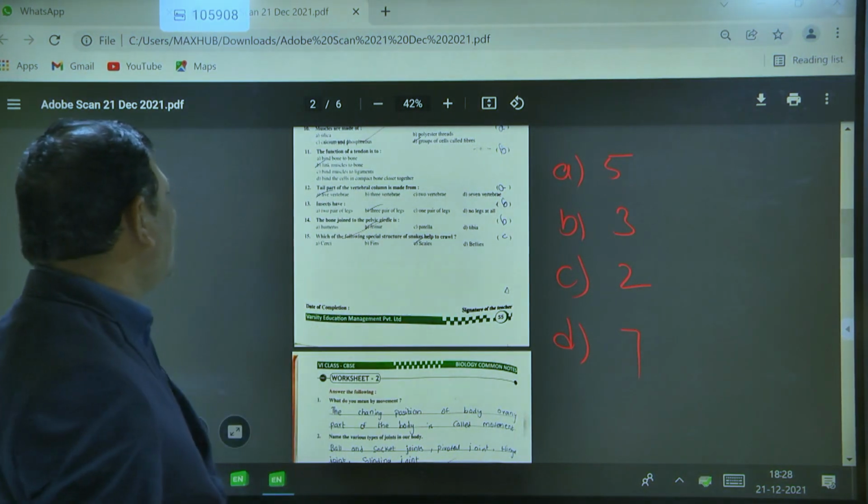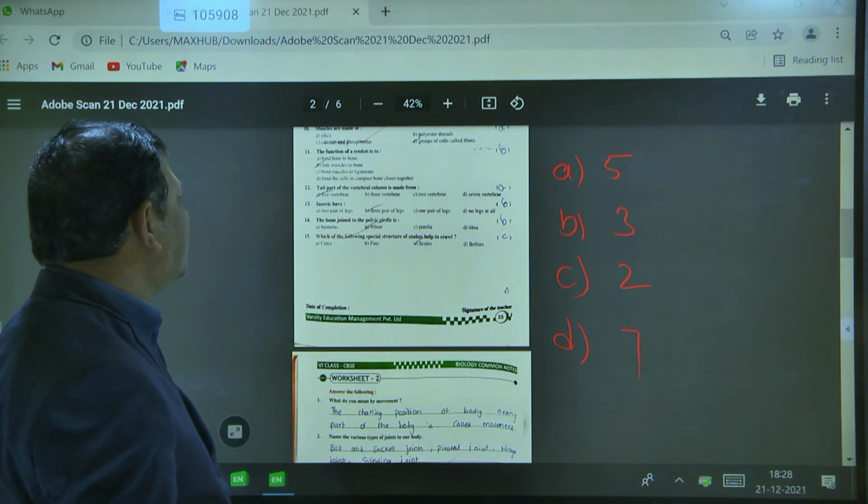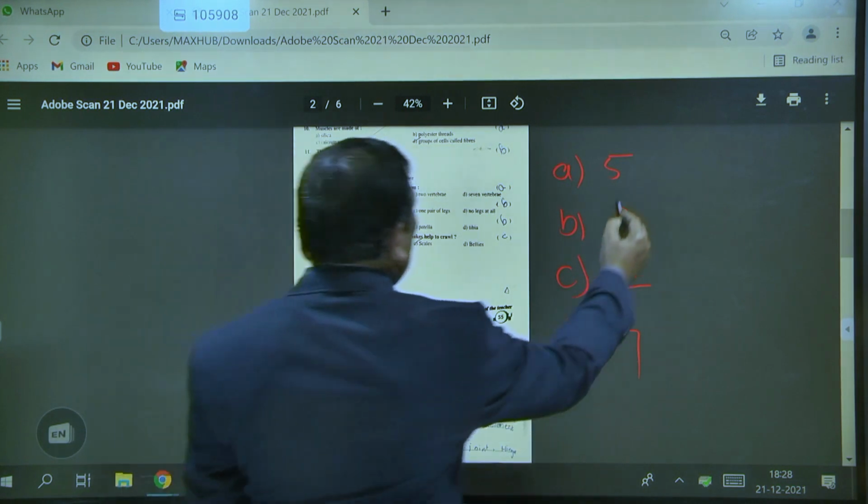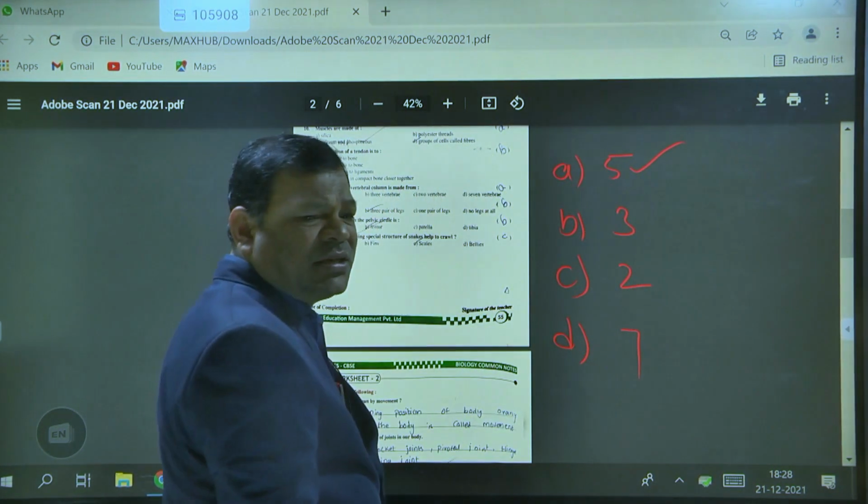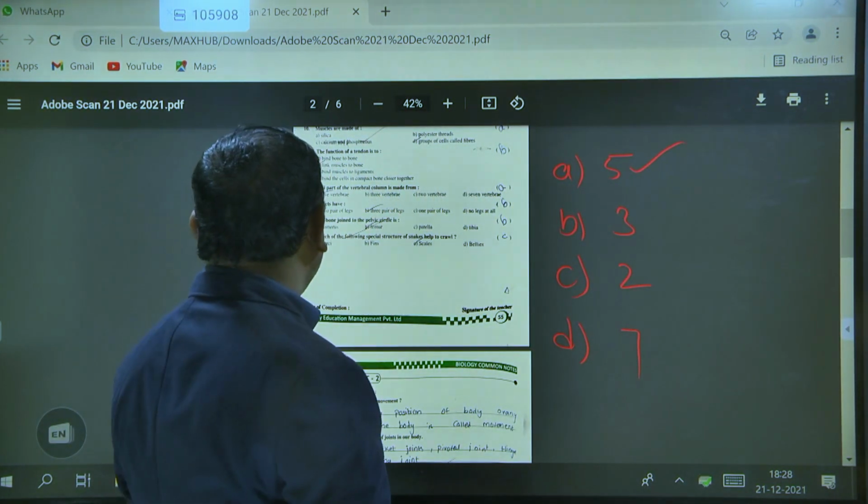So the tail part of the vertebral column is made up of 5 vertebrae.